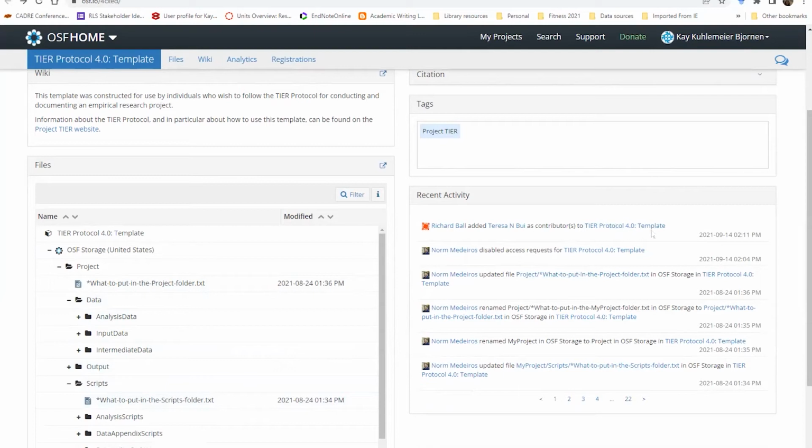The other thing to draw your attention to, it is versioned. So every activity, every time a change is made, it is logged over here under recent activity, and it shows who did it, and what the change is, date, time stamped, and so on.